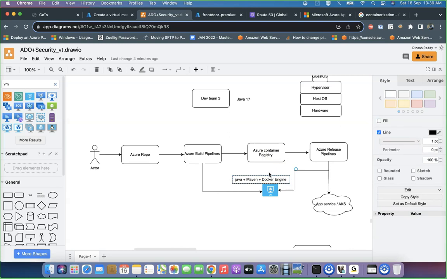Okay. So now our aim is to go there and install Docker engine, especially on an Ubuntu machine. That is our goal now. First, we should make sure our environment is ready. Usually we make sure our agent VM is ready with installations, right? Similarly, we are going to make sure our agent is ready with Java, Maven, and Docker engine. Then only can we run our project. So now we need to install the Docker engine on our VM. Then only can you play with the containers or images. That's the point you need to think about.